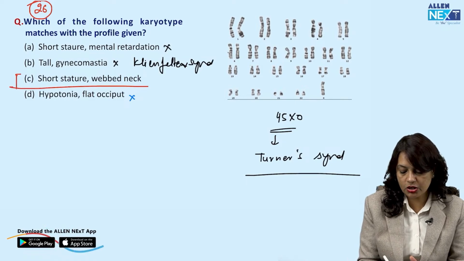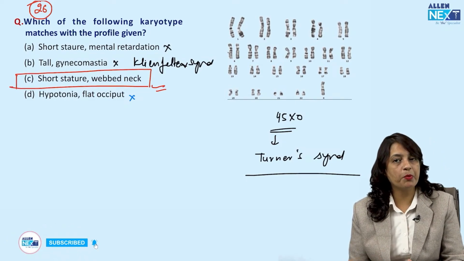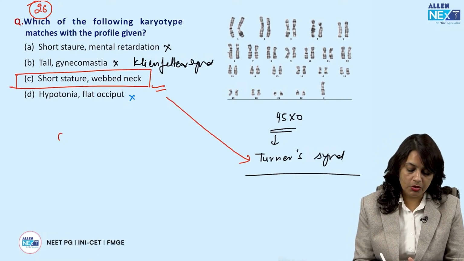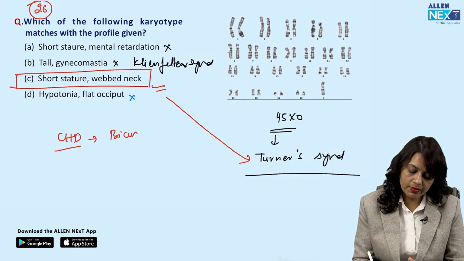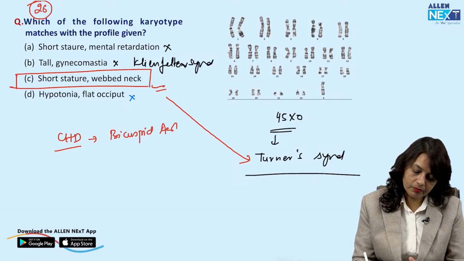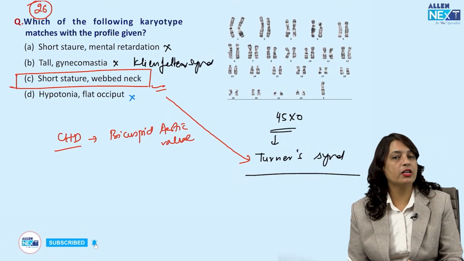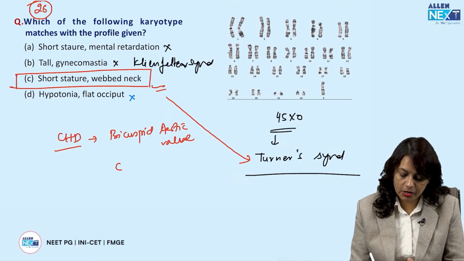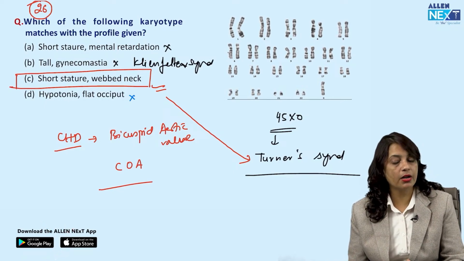So short stature, congenital webbing of neck, cubital valgus deformity, hypoplasia of breast. This is Turner syndrome. Now, the type of congenital heart disease in Turner syndrome is bicuspid aortic valve, not mental retardation. IQ level is absolutely normal. If bicuspid aortic valve is not given, then your next answer is coarctation of aorta.